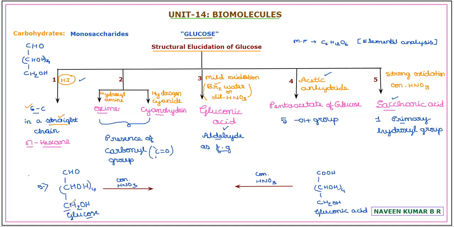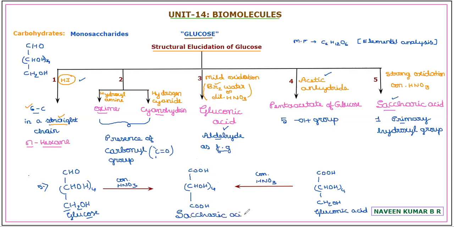Both the primary hydroxyl group and the aldehyde group are oxidized to carboxylic acid. Whereas in the case of gluconic acid, the primary hydroxyl group is not oxidized, whereas the aldehyde is already oxidized to COOH. And in this, only one carbon undergoes oxidation to give COOH, whereas in glucose, 2 carbons will be giving the carboxylic form. So the remaining carbons in between remain as such, explaining that they are not primary hydroxyl group containing compounds, whereas the first and last carbon are oxidized to COOH. So this compound is called saccharic acid.